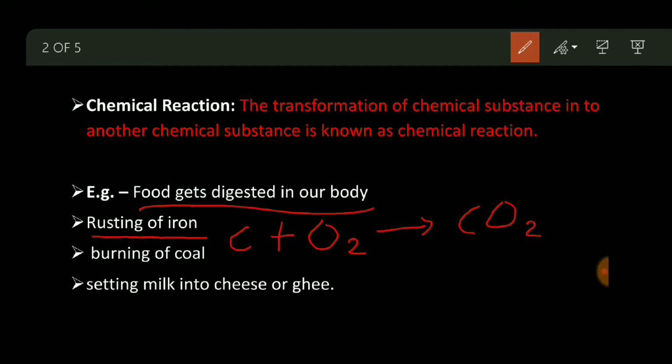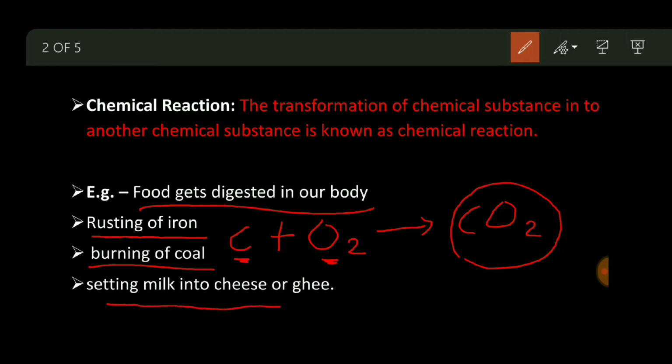So carbon plus O2 forms carbon dioxide. This reaction is also called a chemical reaction. Why? You can see the carbon reacts with oxygen to form CO2. So a new compound is formed.